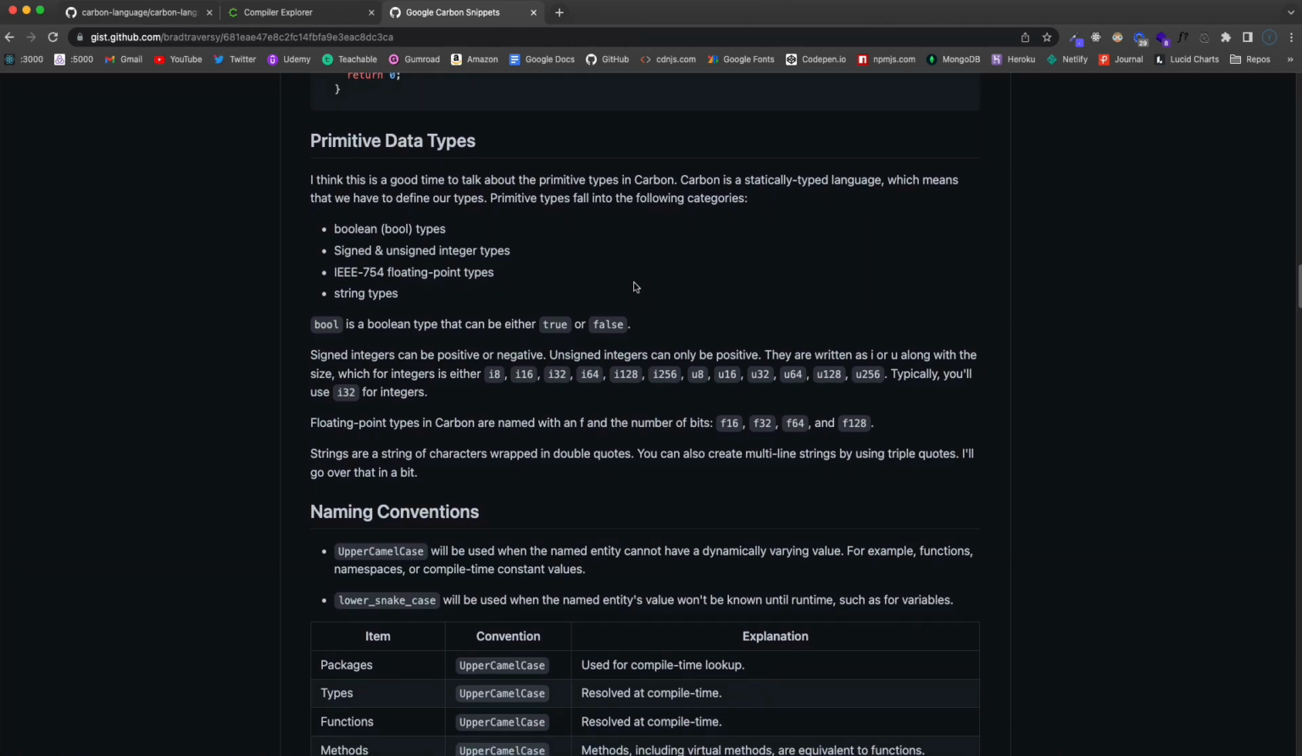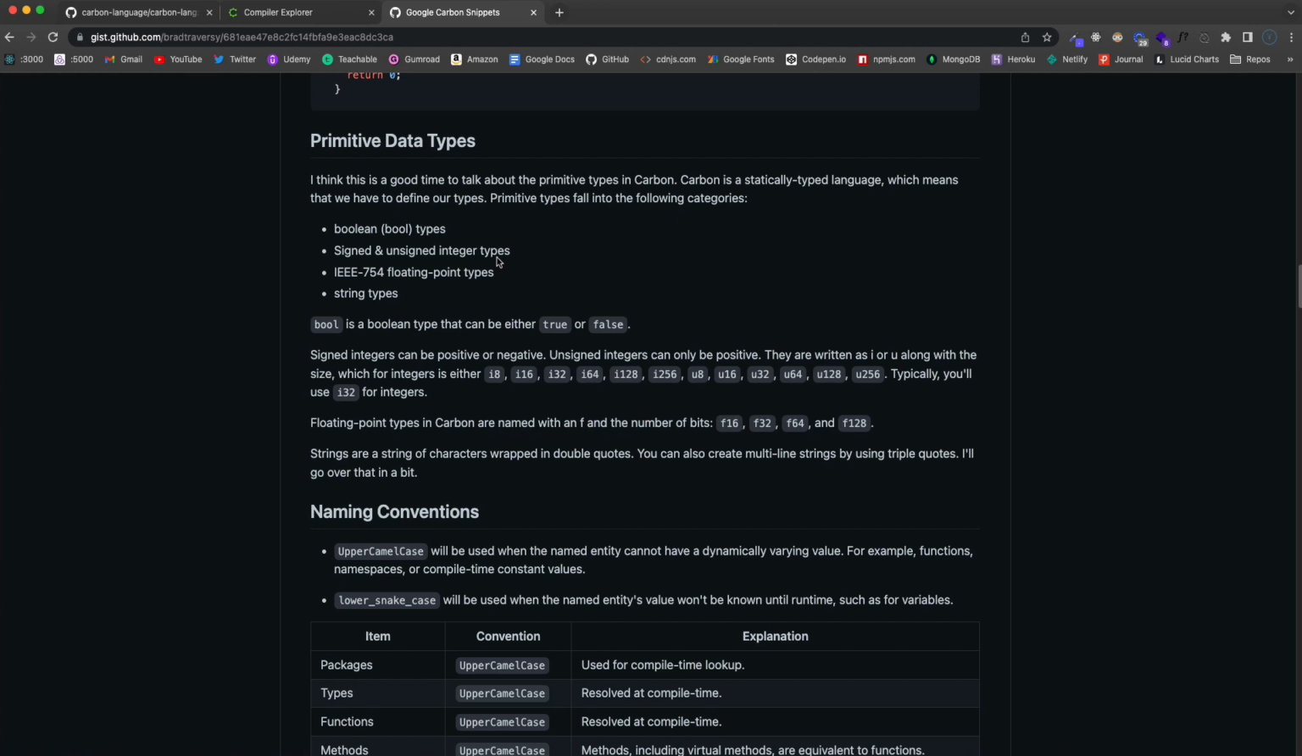And as I said, Carbon is a statically typed language, which means that we have to define our types. There is an auto type that we can use, and I'll talk about that in a little bit. But primitive types fall into these categories. So we have Booleans, which are true or false. We have signed and unsigned integers. So basically, signed is positive or negative. Unsigned can only be positive.